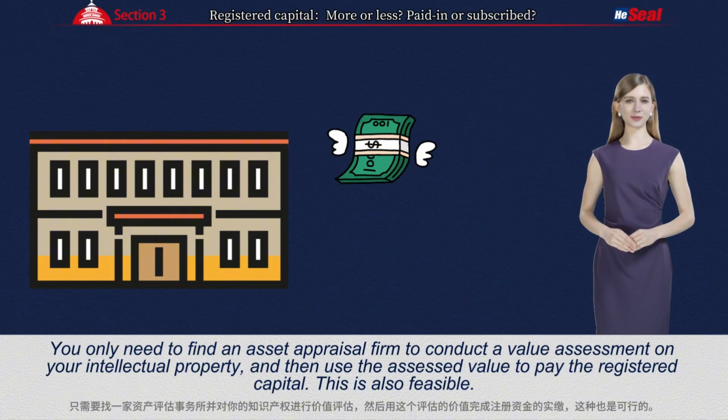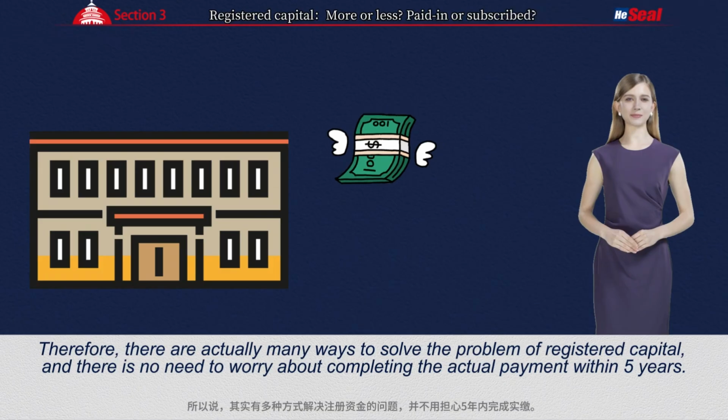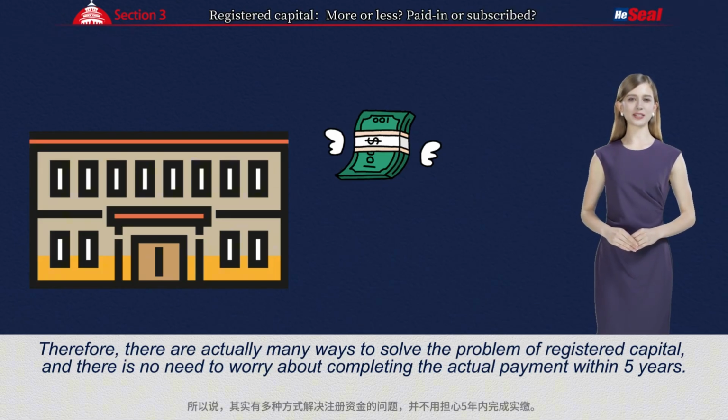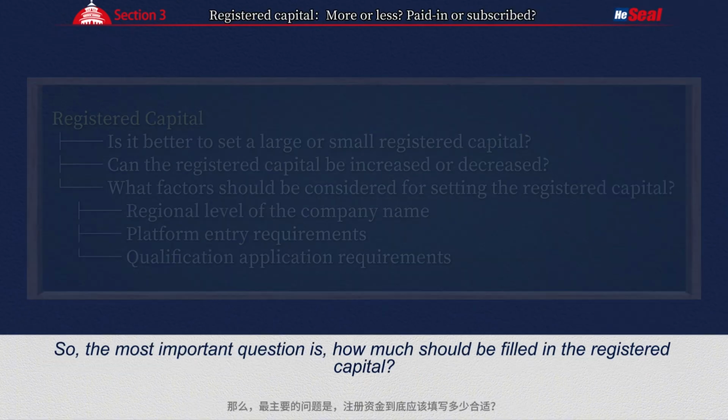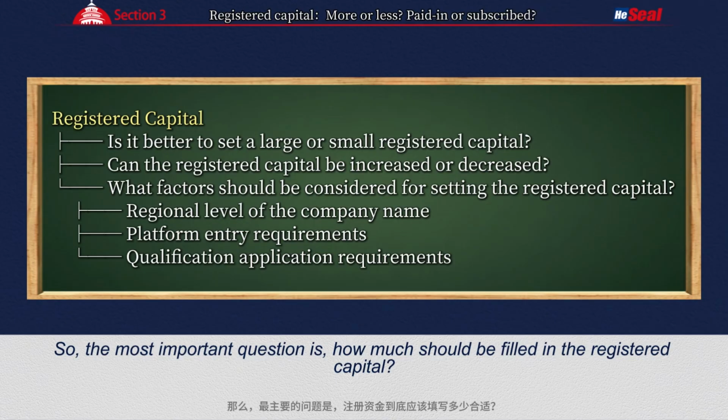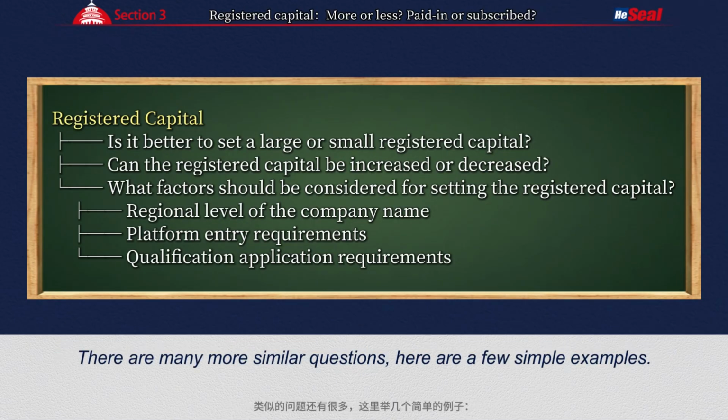This is also feasible. Therefore, there are actually many ways to solve the problem of registered capital, and there is no need to worry about completing the actual payment within 5 years. So, the most important question is, how much should be filled in the registered capital? There are many more similar questions. Here are a few simple examples.